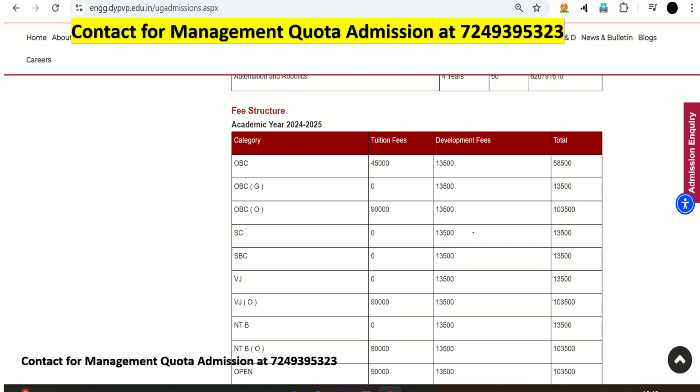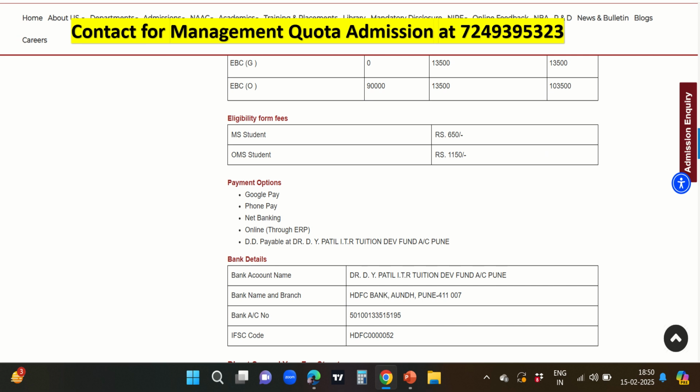Okay, what is the fees structure? You can see here that for the open category, the tuition fees are 90,000 rupees, plus development fees of 30,500 rupees, approximately totaling 1 lakh rupees. Now apart from the tuition fees and development fees, there is another fee, the eligibility form fee: 650 rupees for Maharashtra students, and 1150 rupees for students other than Maharashtra.